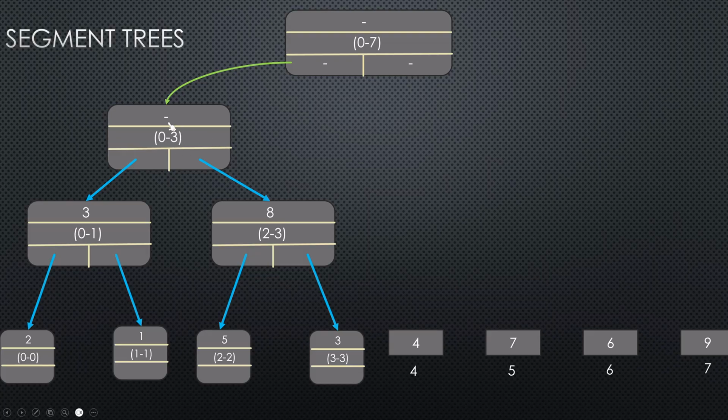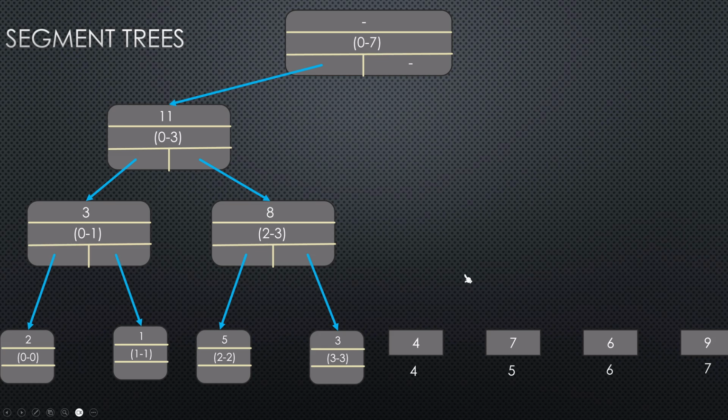And the sum value for this is going to be the sum of the left and right node, not the sum of the entire subtree. So it won't have the sum of 3 2 1 8 5 3, because that will double the value, since this is already the sum of these two nodes. So for this node we are going to have the sum of only its direct child nodes, which is 8 plus 3, which is 11. So this will finish this recursive call for the left child of the root node, and this will become the left node for the root node.